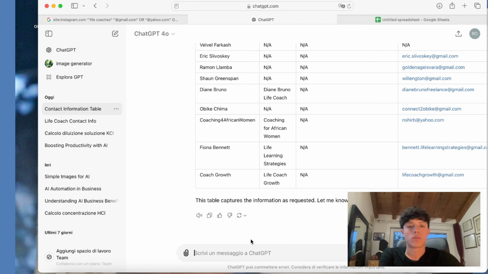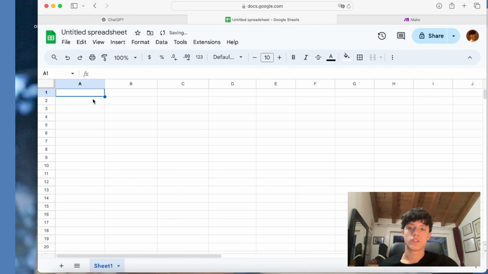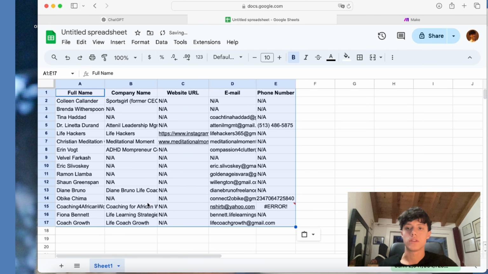So now what I'm going to do is copy this whole table, and then I'm going to create the actual AI automation that is going to email each and every single one of the prospects we've just found on autopilot. So what I'm going to do now is paste the table on a brand new spreadsheet that I'm going to call lead capturing automation.